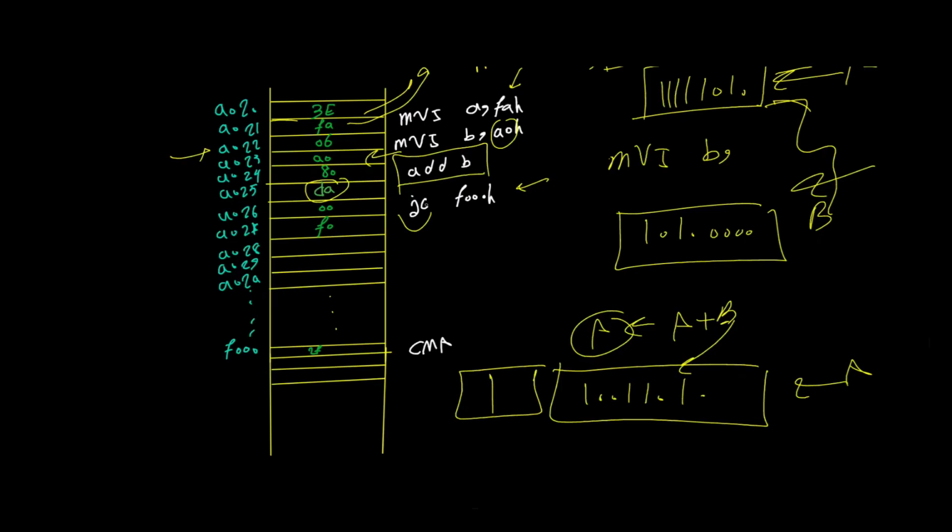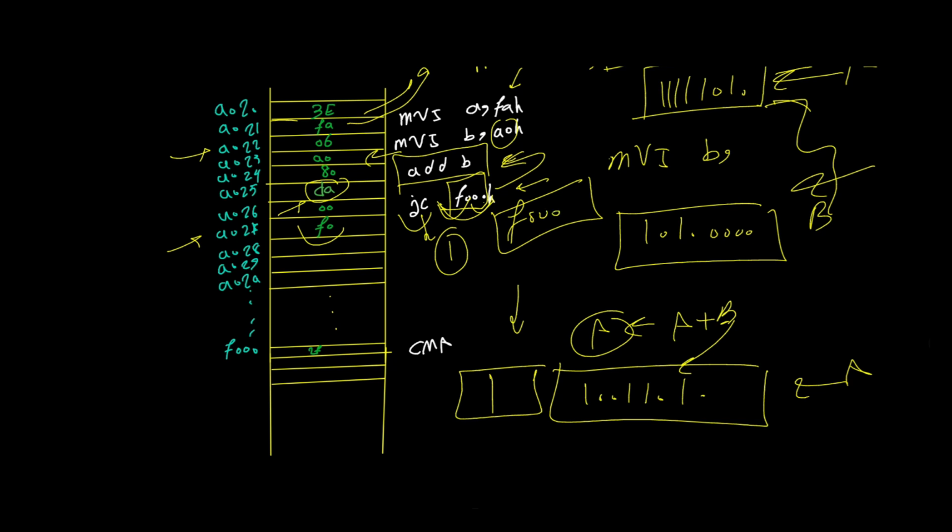So it says look at the carry bit. If it is equal to 1, then jump to the location given by the next bytes that come after the opcode, which is F000. The order of them has something to do with endianness. Jump carry always has the lower byte at the lower address, then the higher byte at the higher address. So we have jump carry F000 in hex. It checks the carry bit, and the carry bit has been set because of the previous instruction. Therefore, the value in the PC register would be loaded with the address F000.